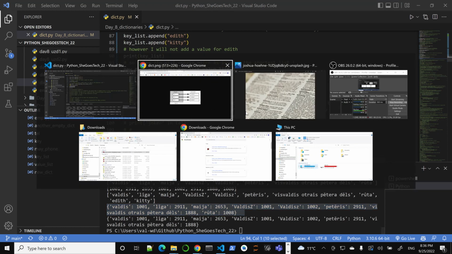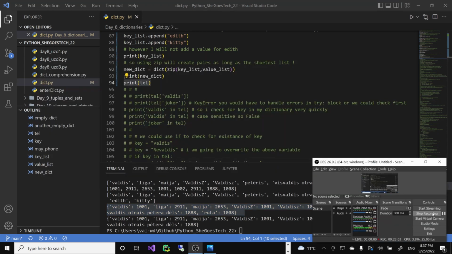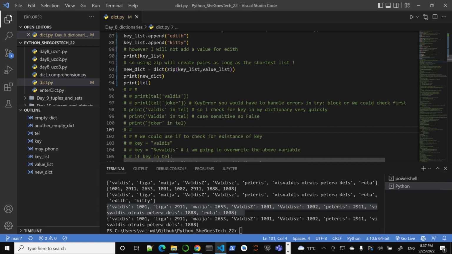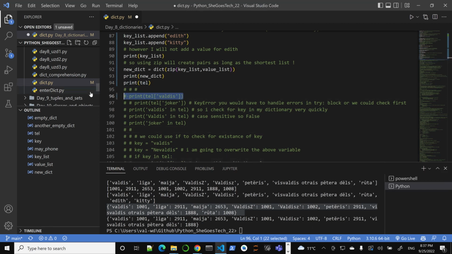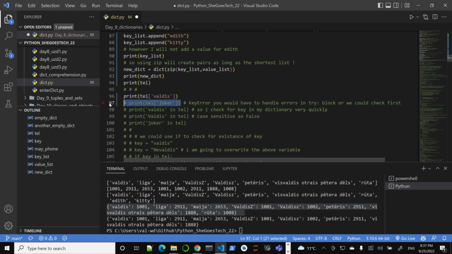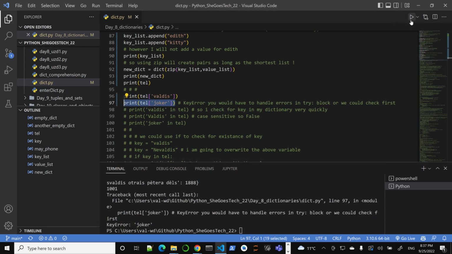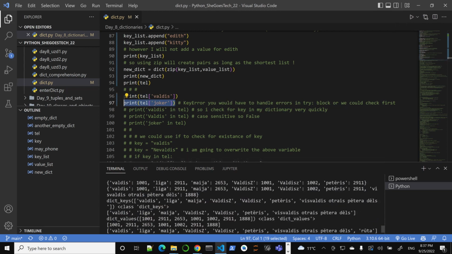So let's take a step back. Let's see if we have time still. Yeah, we're doing good. Let's look at existence checks. This will work. My phone number will work. What happens with the joker? Well, there's no joker in my dictionary. I hope not. And yes, it's a key error, joker. I get a key error.